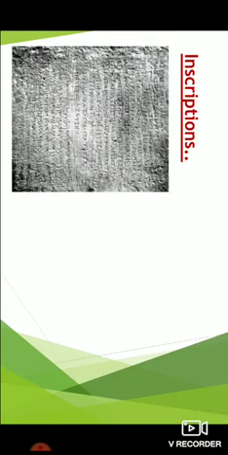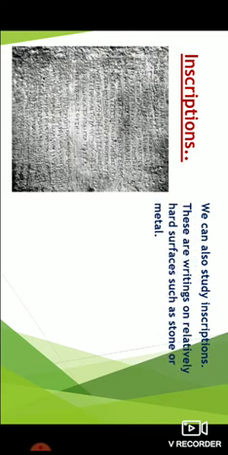Now let's learn about inscriptions. Observe the picture below. These are writings on relatively hard surfaces such as stone or metal. In the last slide we learnt about manuscripts, which were written by hand on palm leaf.